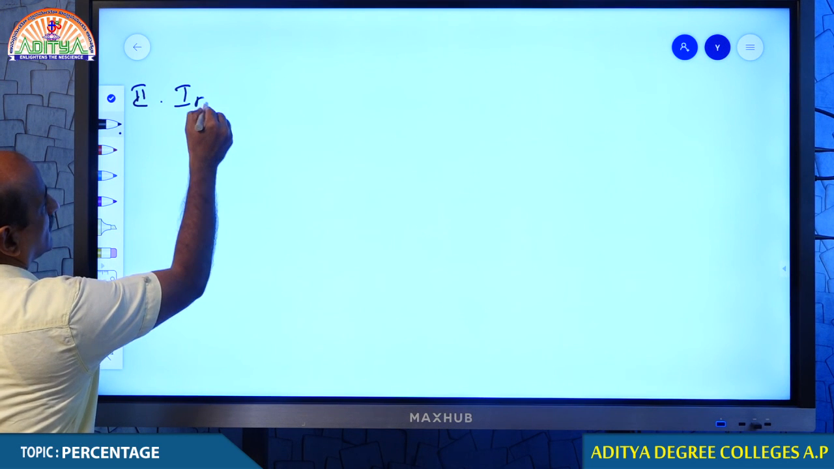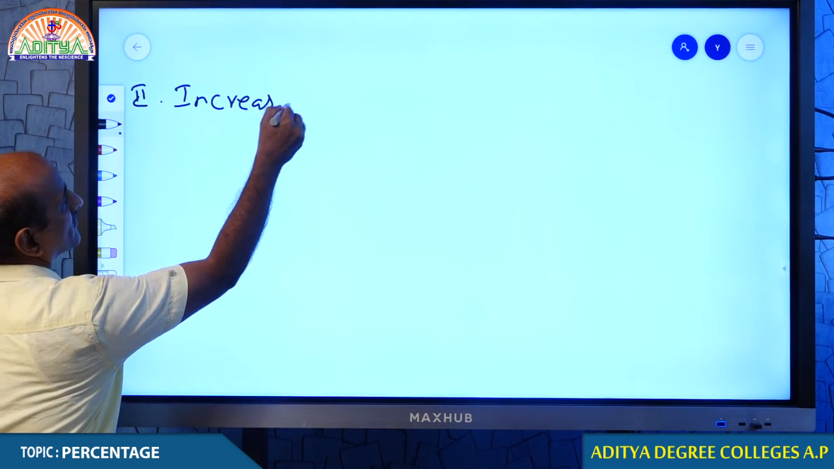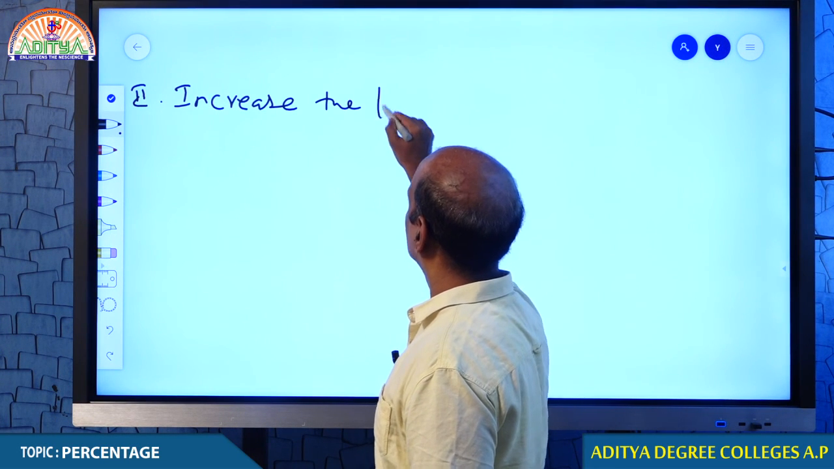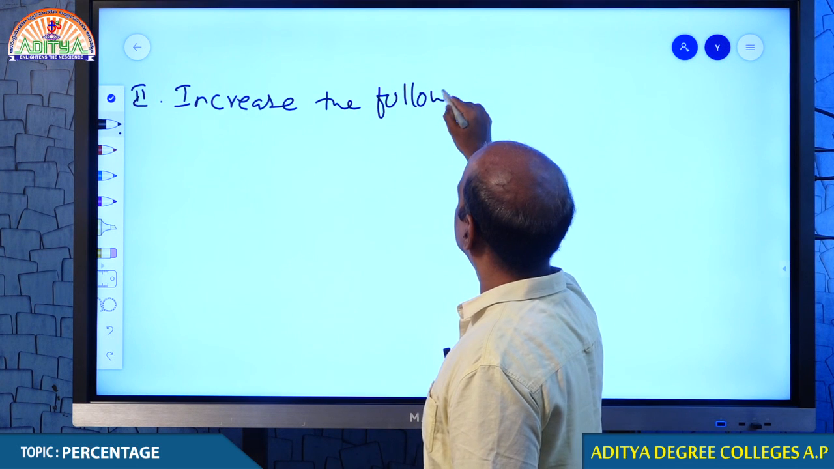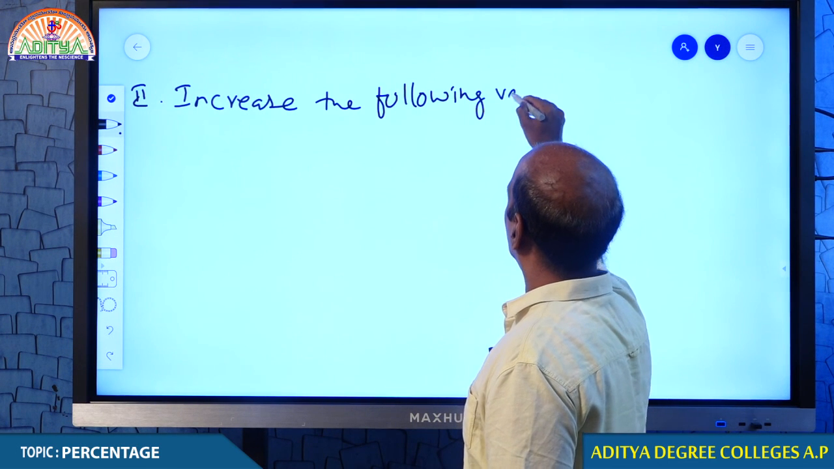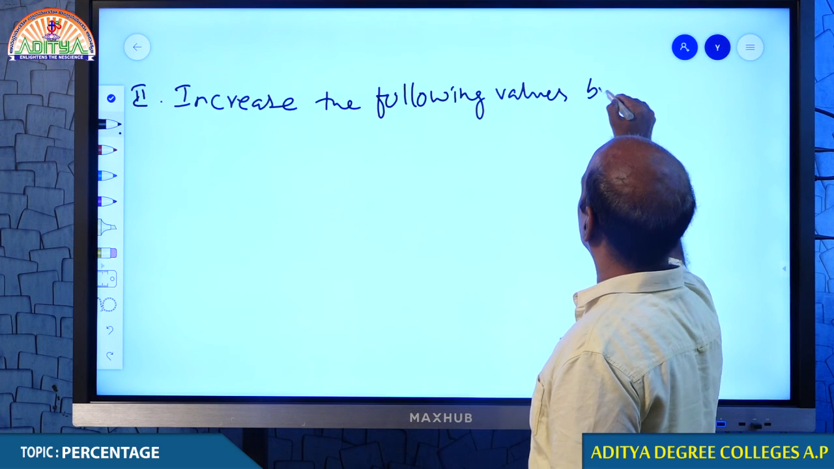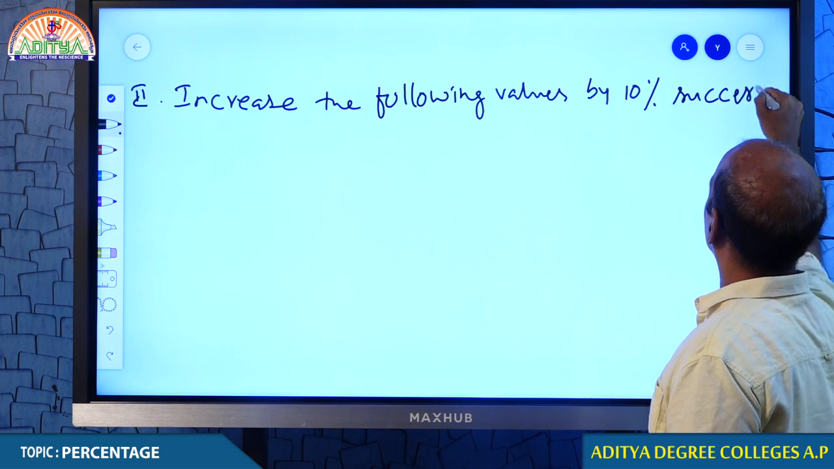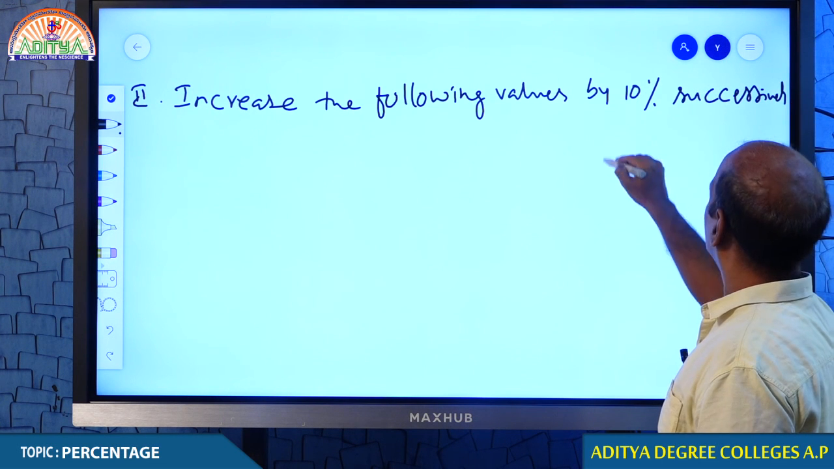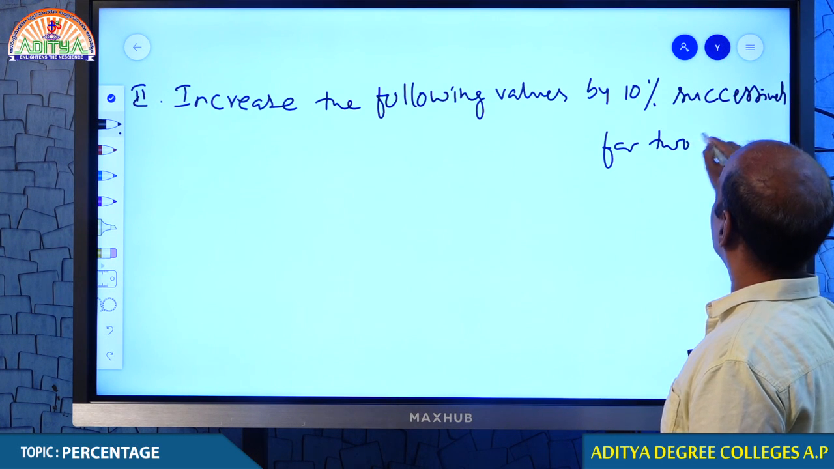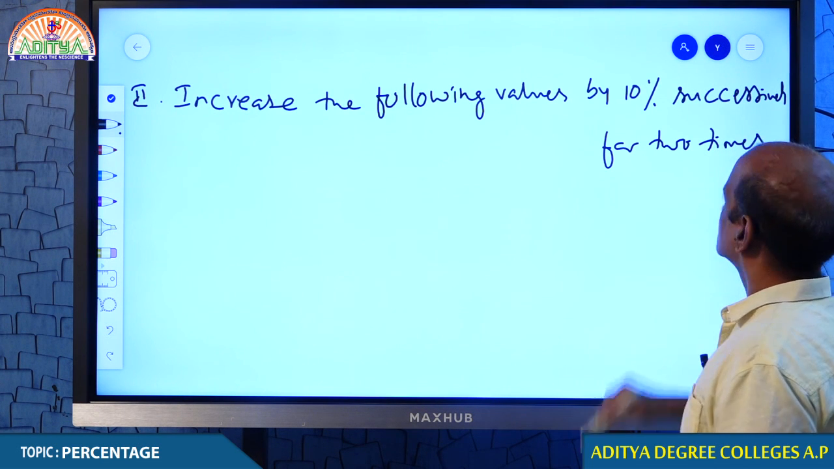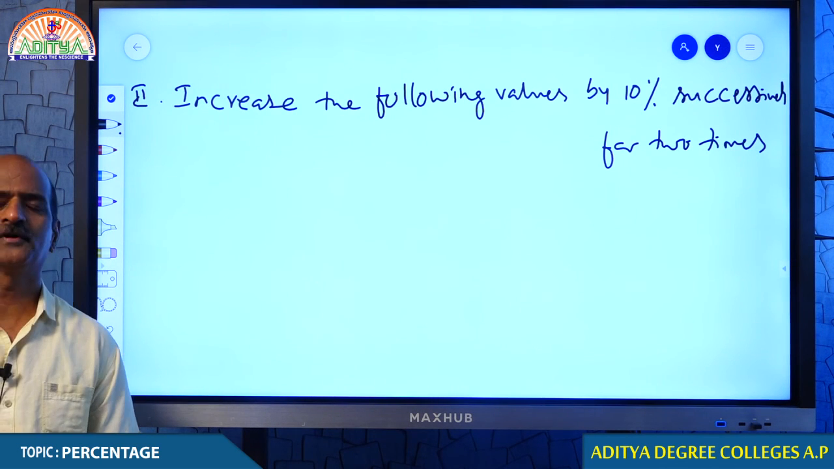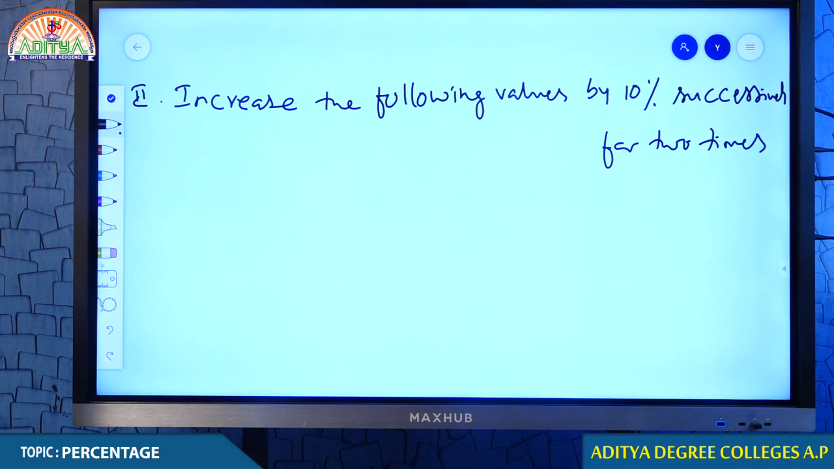Increase the following values by 10% successively for 2 times. Successively for 2 times. Increase the following values by 10% successively for 2 times. You understand what I really mean, my dear students?